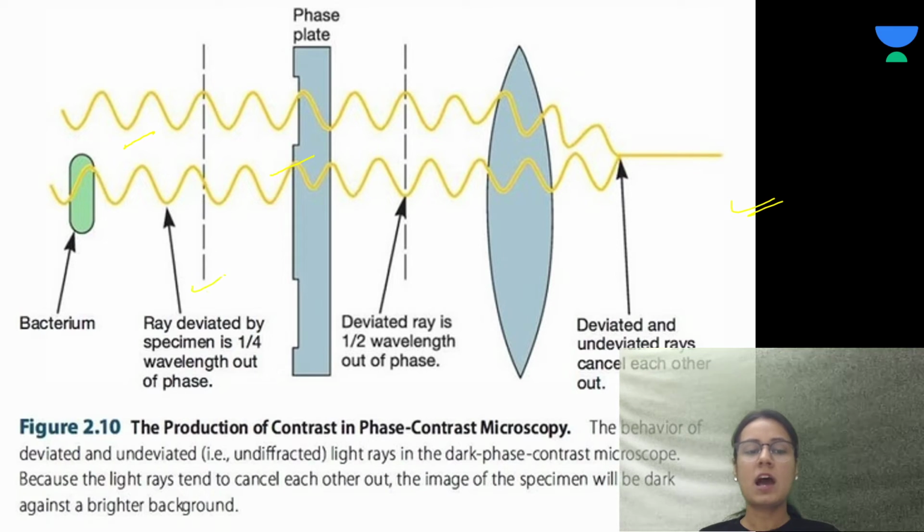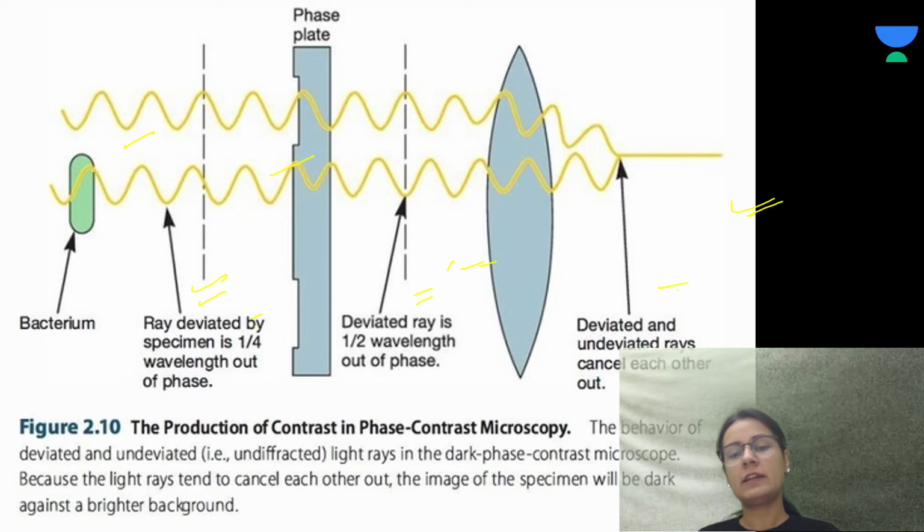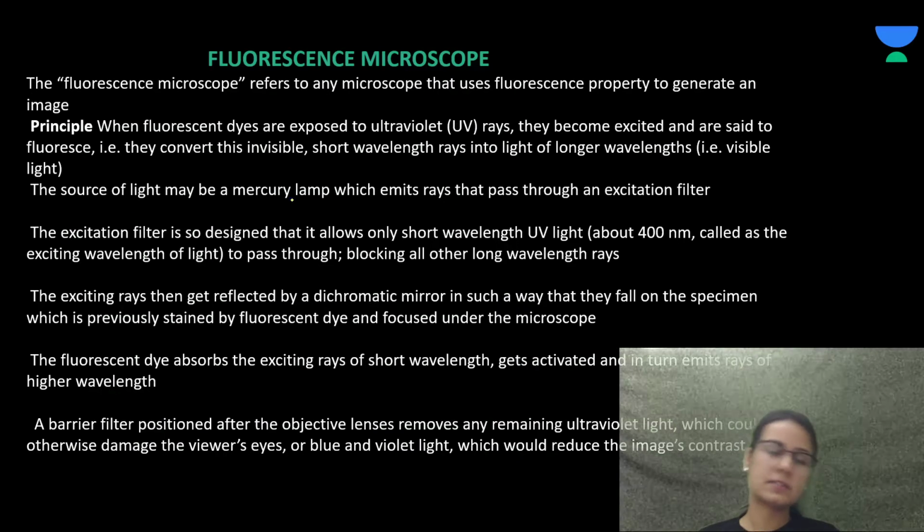The rays deviated by the specimen are 1/4 wavelength out of phase. Deviated rays are half of the wavelength out of phase from the undeviated rays, and the deviated and undeviated rays cancel each other, and that is perceived by us.